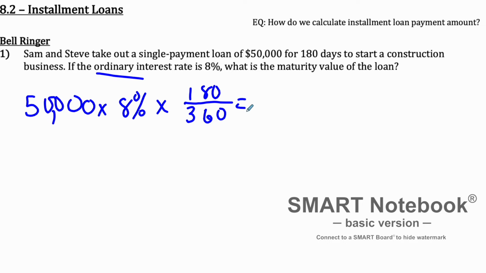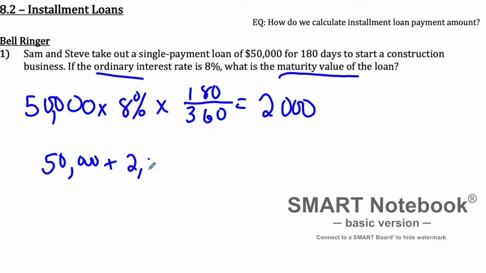So we're going to take our calculator and our 50,000, multiply that by 0.08 or 8%, and multiply that by 180 divided by 360. And we get an answer of $2,000. They want to know the maturity value of the loan. So we take our 50,000 and add the interest amount, which is 2,000. Pretty simple here. We will owe $52,000 after the 180 days.